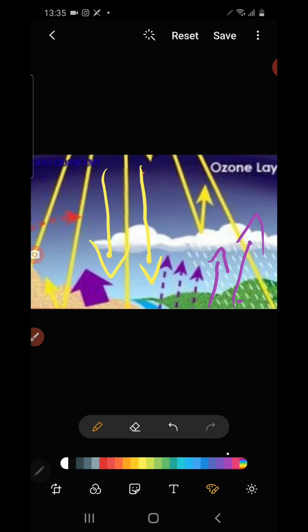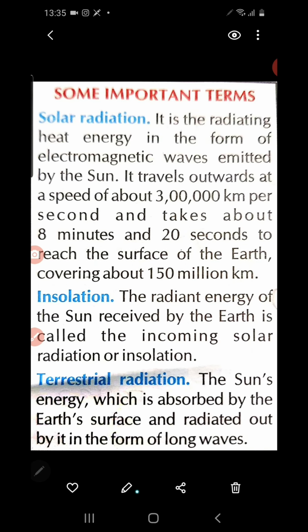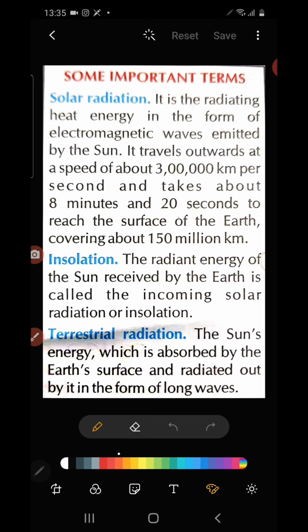Is that clear? Now let us see the textbook sentences. You can follow the simple definition as I have explained, or you can learn the explanation from the textbook also.